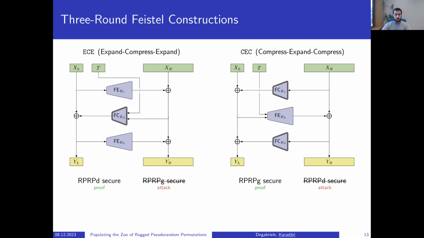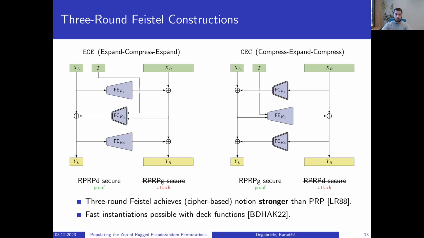The first one being, we show that from a theoretical perspective, a 3-round Feistel achieves a cipher-based notion stronger than PRP, which is a result by Luby and Rackoff dating back to 1988. And from a practical perspective, although the 3 rounds look inefficient, one can instantiate it fast using the recently introduced DEC functions by Bakiaris and co-authors.